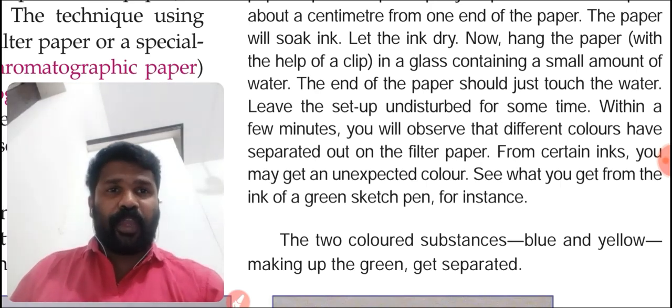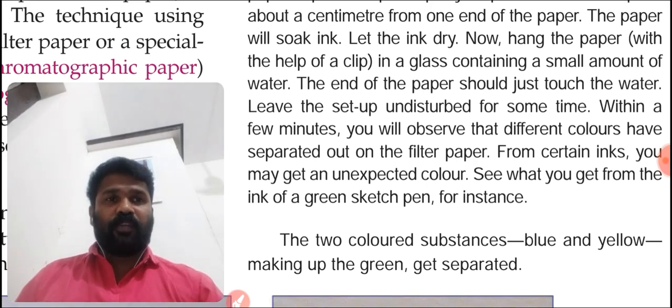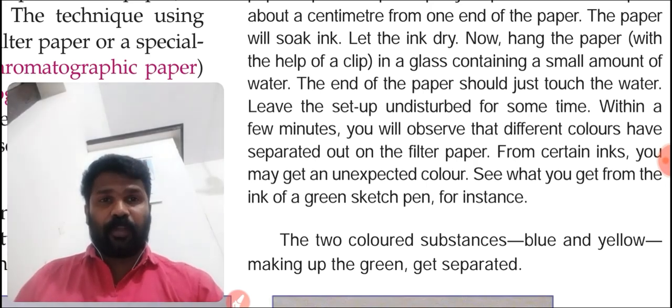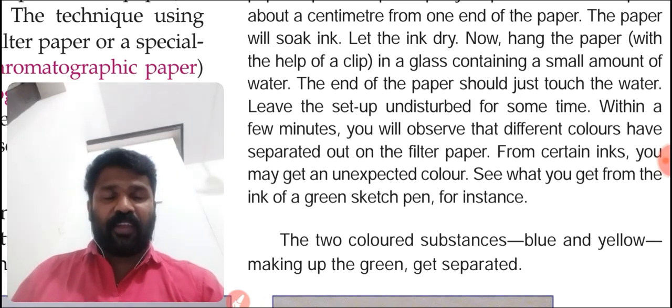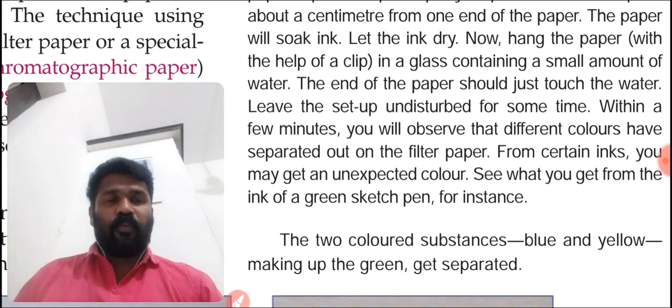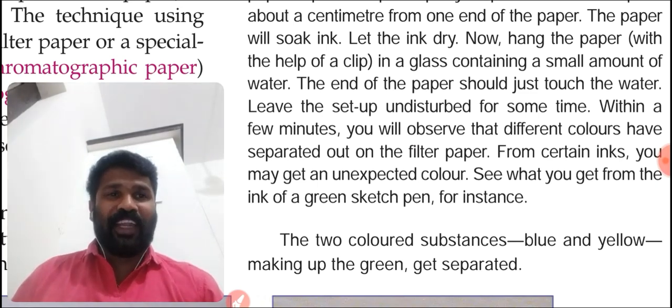Within a few minutes, you will observe that different colors have separated out on the filter paper. After some time, you can see that the different colors contained in that particular ink will be separated on the filter paper itself. For certain inks, you may get an unexpected color also.